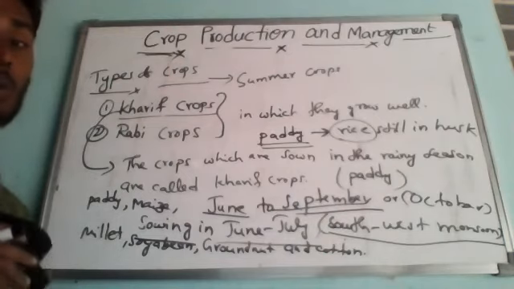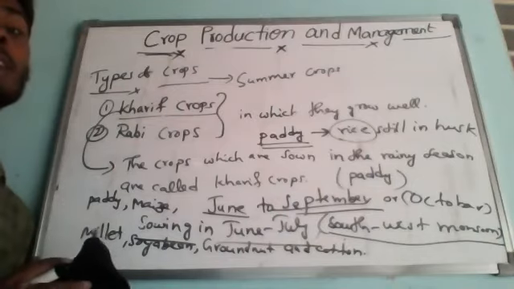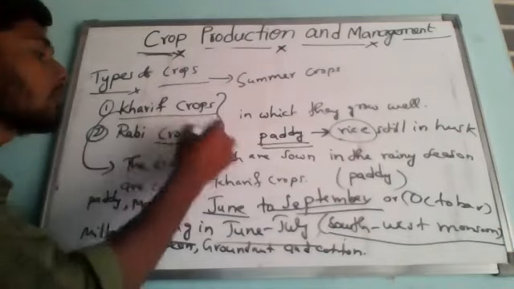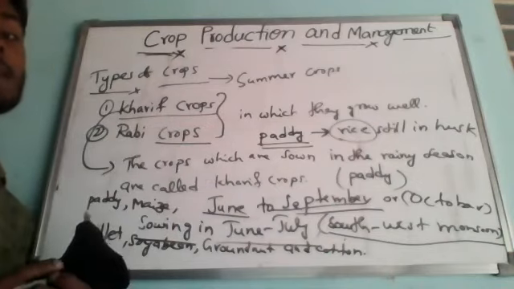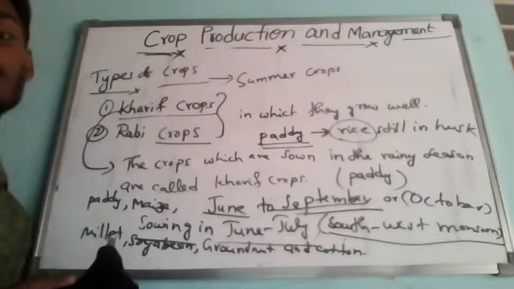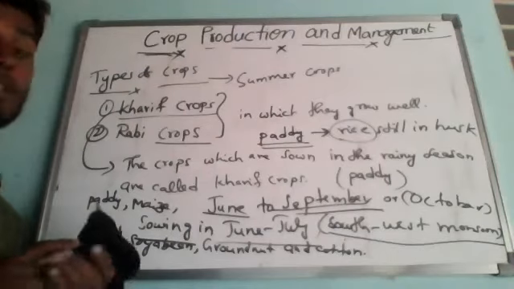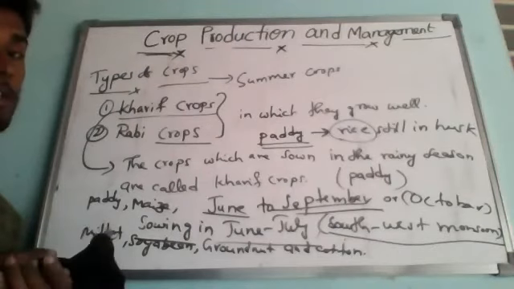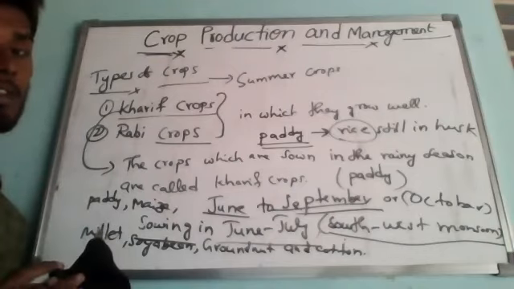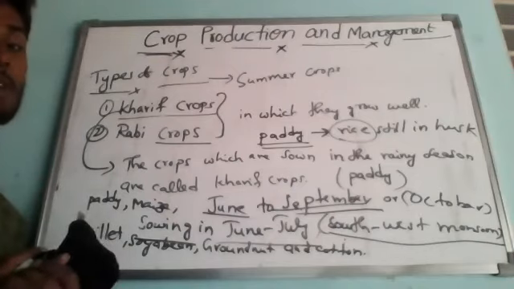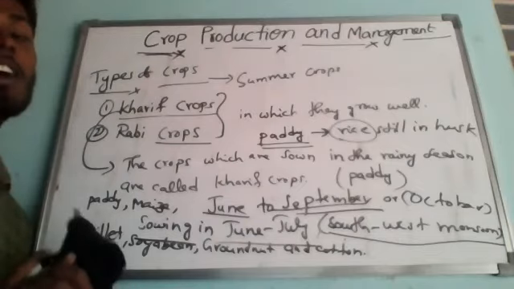So paddy is grown only in the rainy season because it requires a lot of water. Paddy cannot grow in the winter season because water available in winter is much less. Like so, if wheat is sown in the kharif season, it will not grow well because wheat plants cannot tolerate too much of the water of the rainy season.